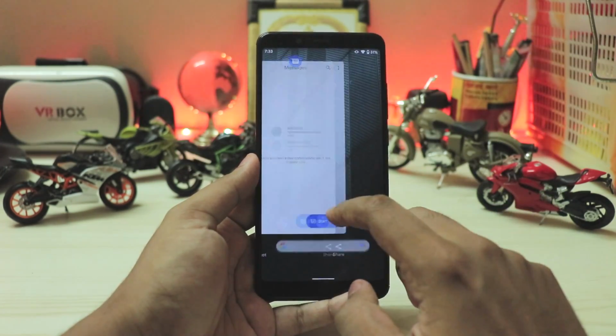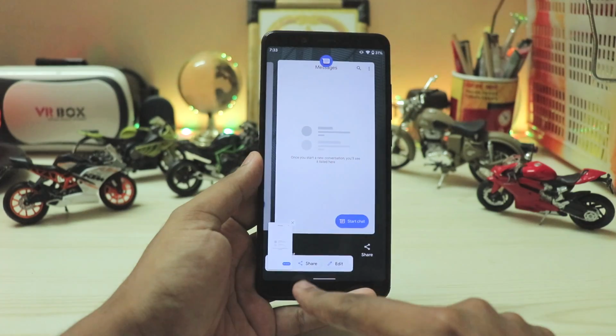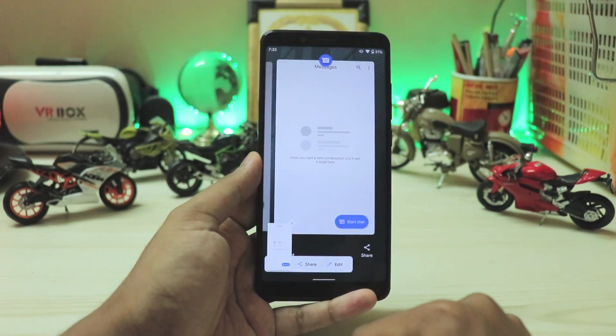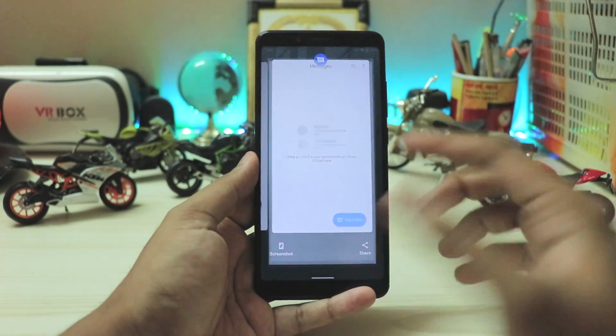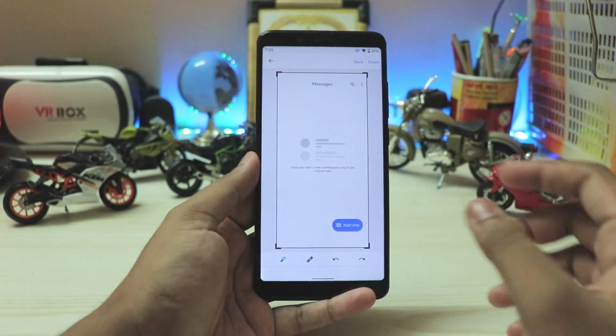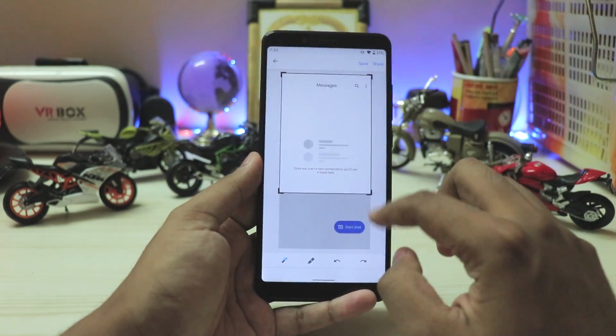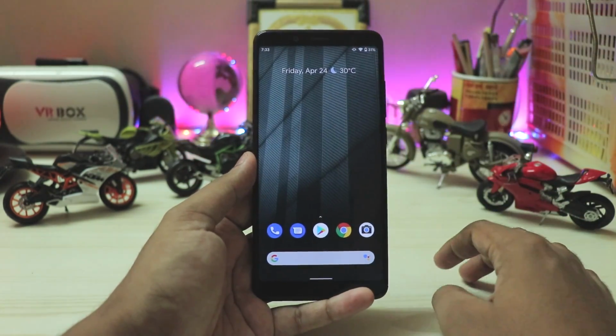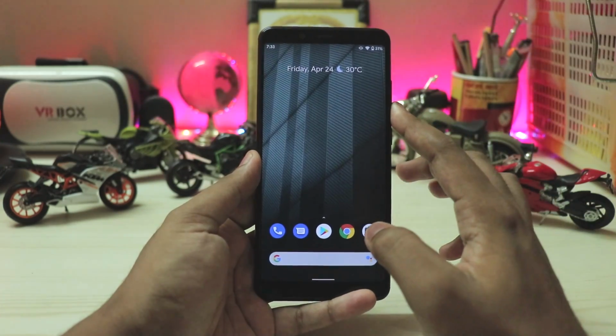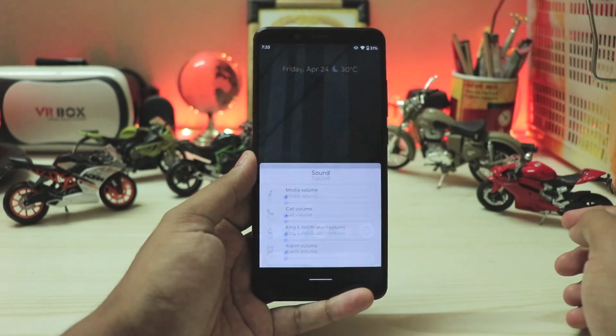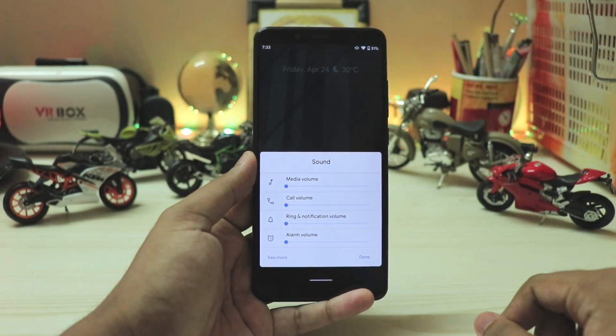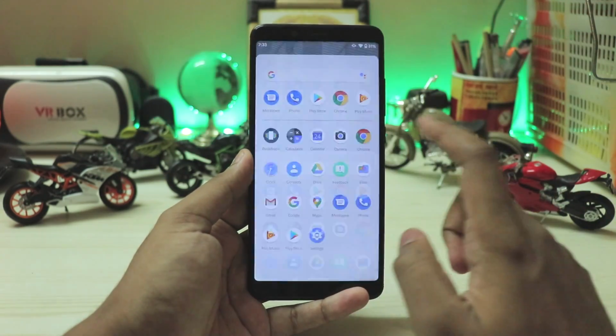And then talking about the screenshot, if you just again use this toggle right over here, the share and edit button is much smaller, like the preview in general is much smaller than before. Now again, of course, you can expand it, crop it just as before, nothing new in that. But just talking about more system UI stuff, if you toggle the volume, it's no longer volume, it's sound. Yeah, just small little things changed here and there.